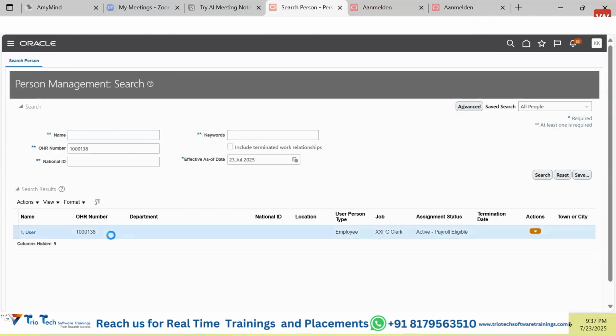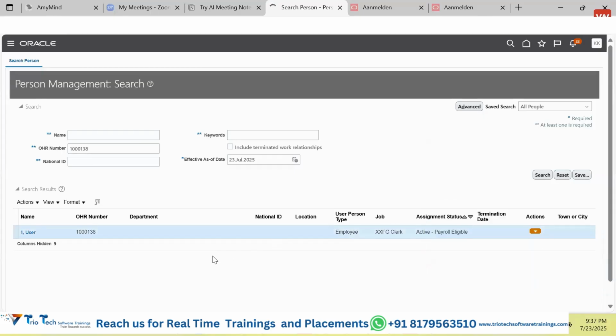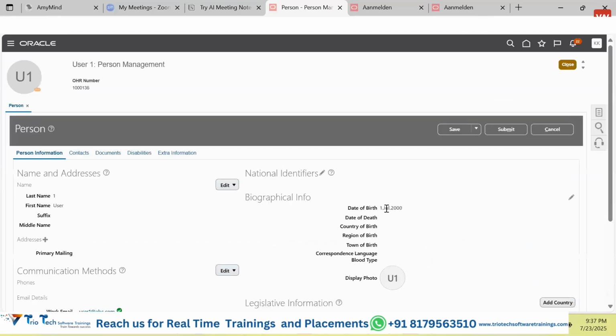Let's suppose we search this particular user and search. Instead of clicking here, guys, I select this row and I want to go to the person screen. I can directly click on the actions. I want to use person and employment page. Under this, I want to go to the person screen directly. I can open the person screen here, and here you will see that the date of birth has been saved successfully. Clear?